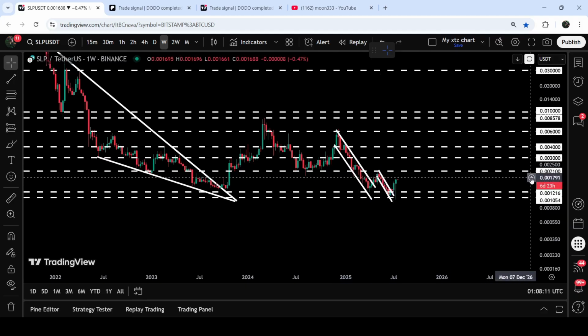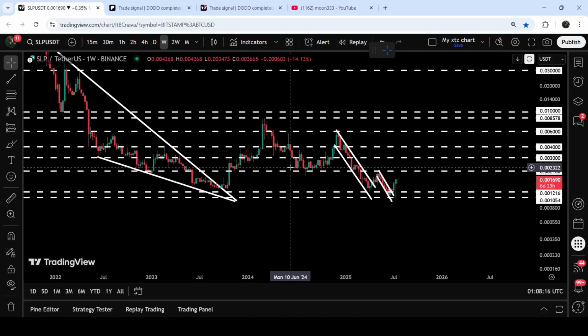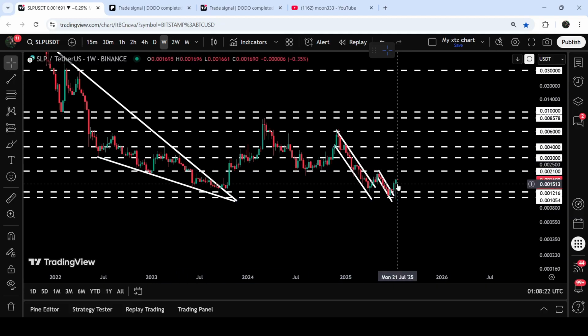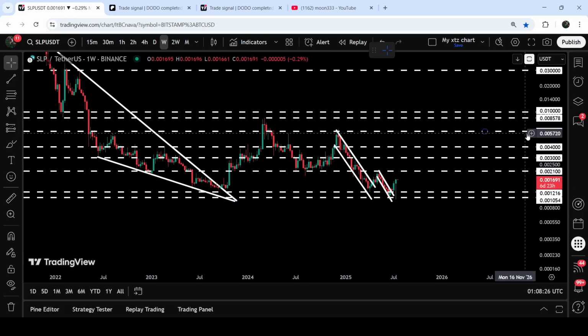And by the way, previously this $0.0021 has been acting as support here for several weeks, a month, and support here, and support here in the month of December 2022 as well. And the technical target for the breakout from this previous down channel is here at the top of the channel. That is approximately at $0.006. That was previously acting as a resistance here and resistance here. And this time again, it can work as a strong resistance for the price line of SLP.